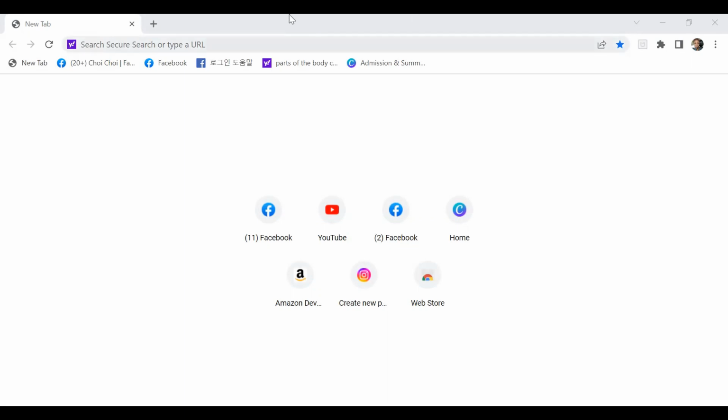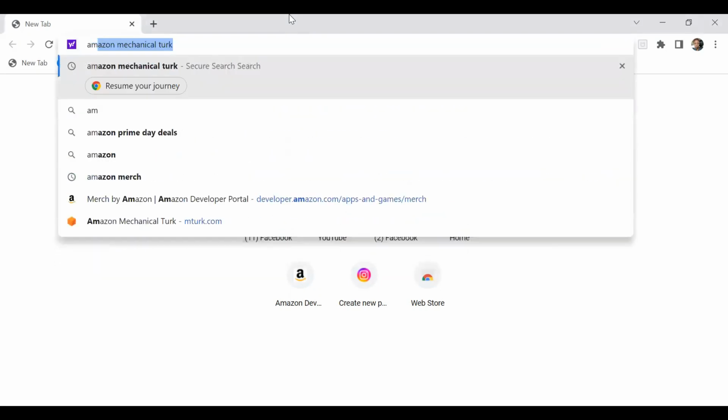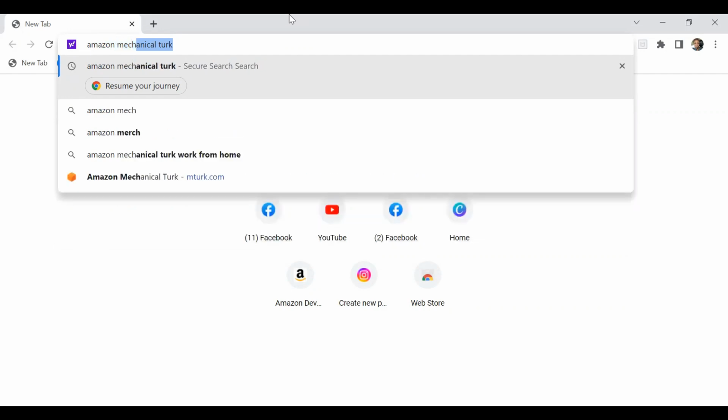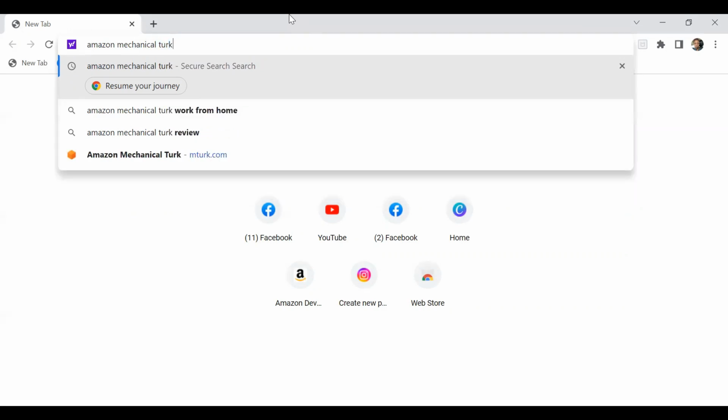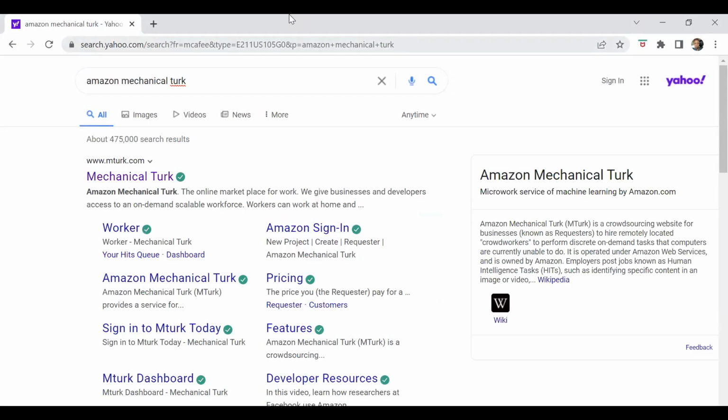I don't know if you can see me. Someone says I should always spell it. So this is Amazon, AMAZON. Then mechanical, MECHANICAL, then Turk. So this is the platform we're going to work with, you guys. So yeah, there we are. It is called Amazon Mechanical Turk.